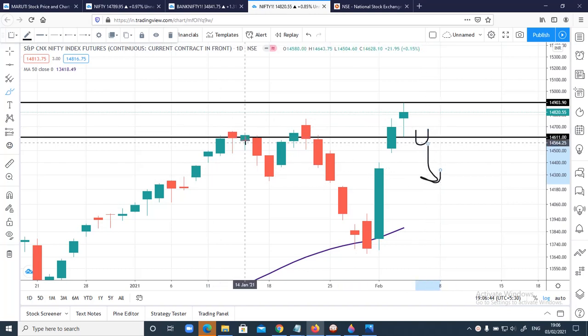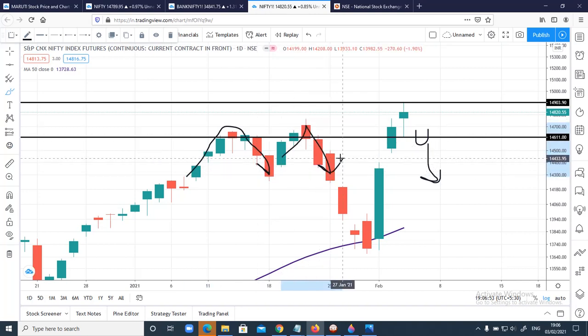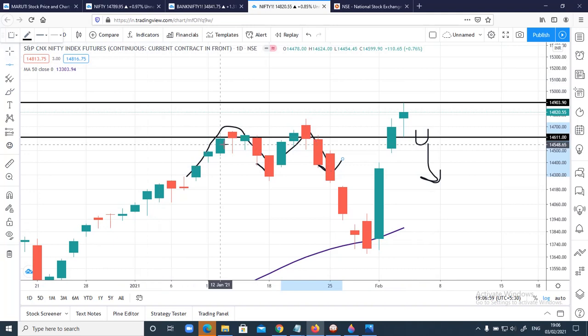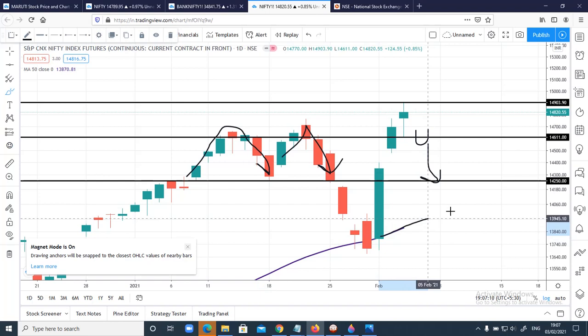You can see previously what has happened. Whenever price has entered this particular level, we have seen a downfall, and again from this level we had seen a downfall. So in case we see a close below today's low, we can expect a downfall in Nifty. Let me mark the levels I'm looking for on the downside targets. This will be somewhere around 14,250, and the next level will be very important, that is the 50 moving average, which can act as a support.